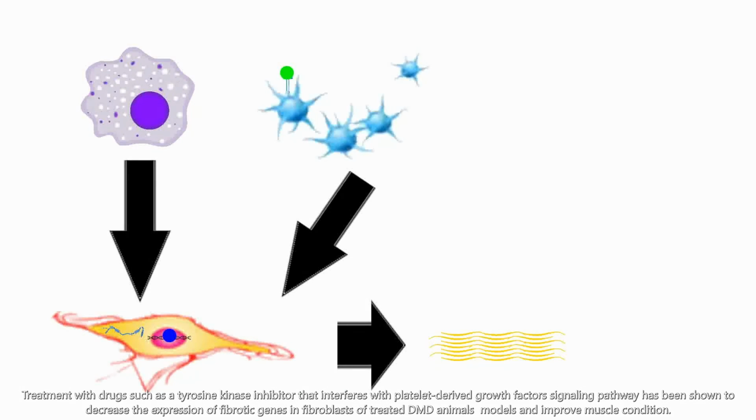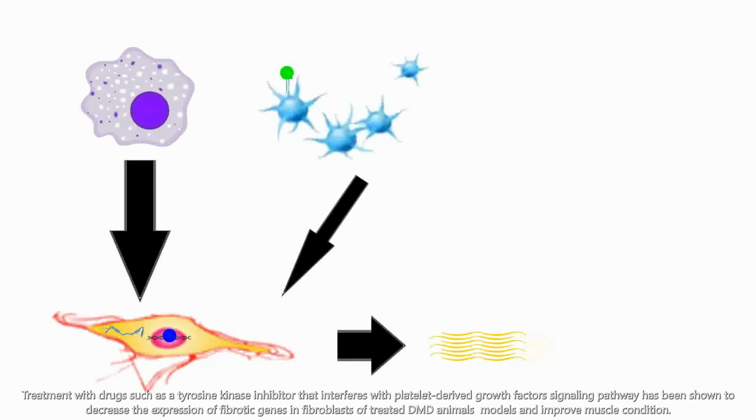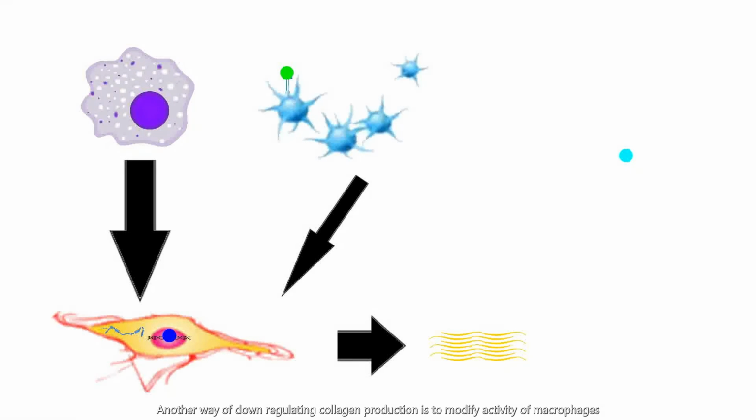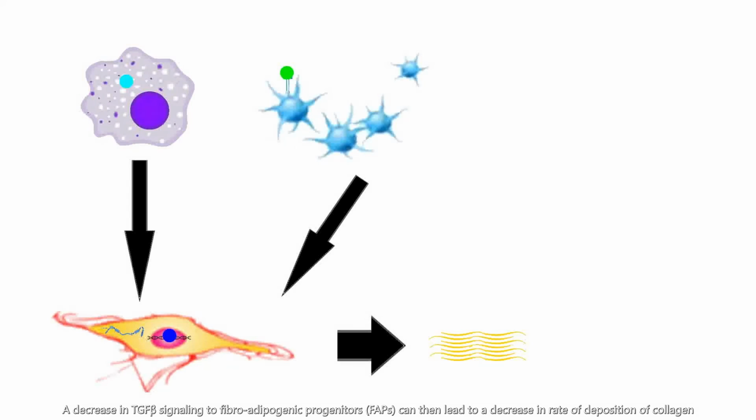Treatment with drugs such as a tyrosine kinase inhibitor that interferes with platelet-derived growth factor signaling pathway has been shown to decrease the expression of fibrotic genes in fibroblasts of treated DMD animal models and improve muscle condition. Another way of downregulating collagen production is to modify activity of macrophages, such as the activation of AMPK through use of metformin, which then leads to decreased latent TGF-beta-1 secretion. A decrease in TGF-beta signaling to fibroadipogenic progenitors can then lead to a decrease in rate of deposition of collagen.